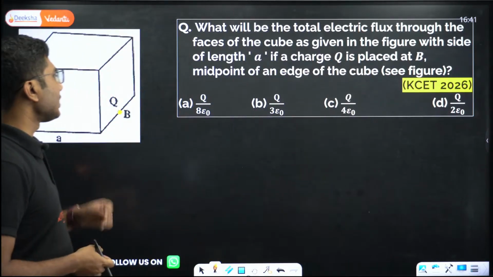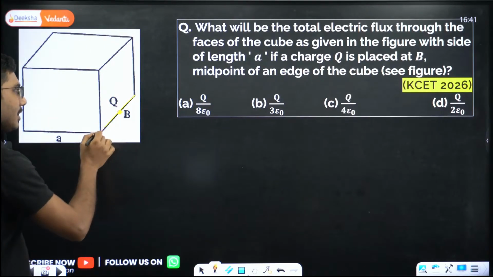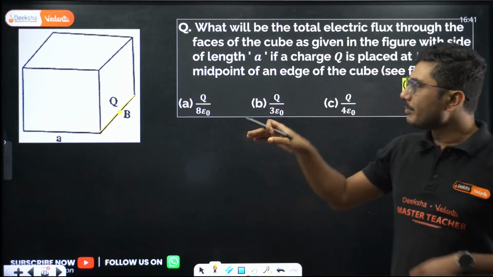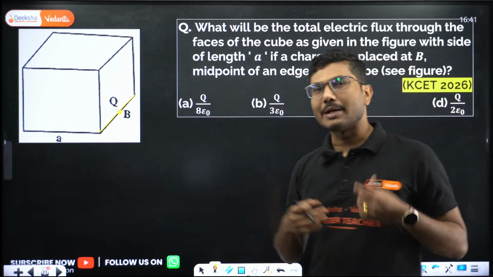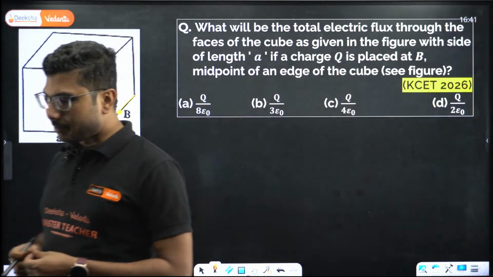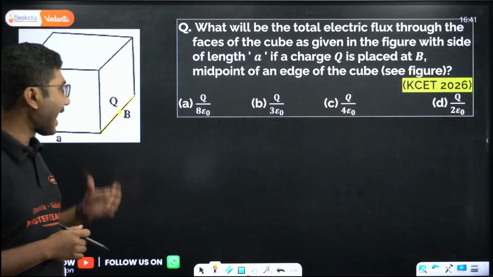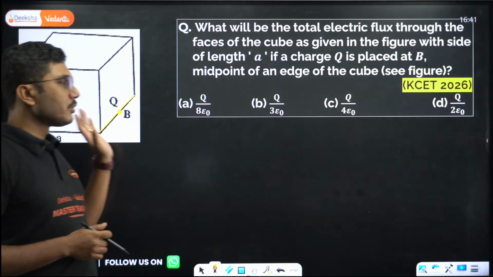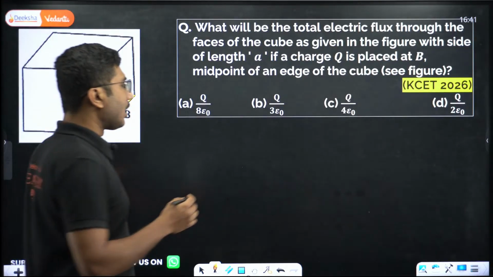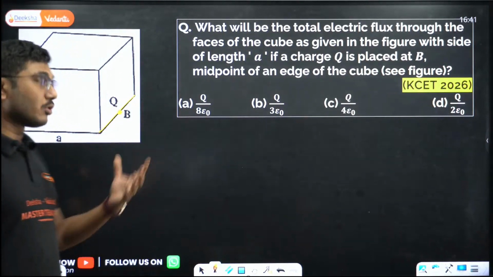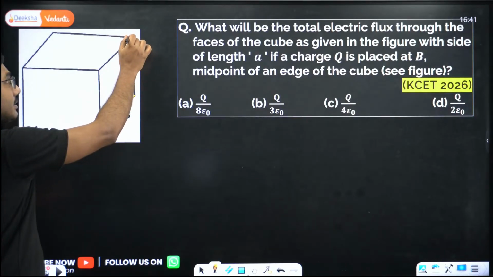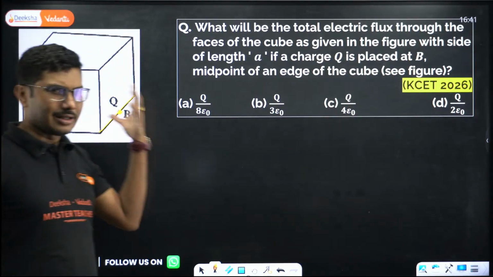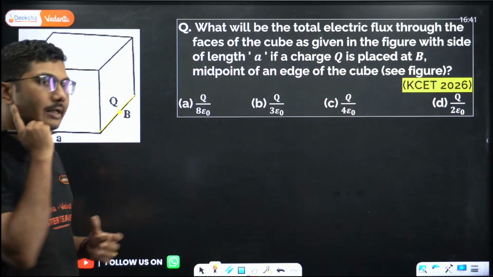But because the charge is on the edge, the charge is not completely inside. It is not completely outside as well. So it can be tricky if you don't know how to solve this kind of question. So the very easy way to solve such a question, there is one more variety where the charge is located at the corner, which is slightly trickier. This one is slightly easier.